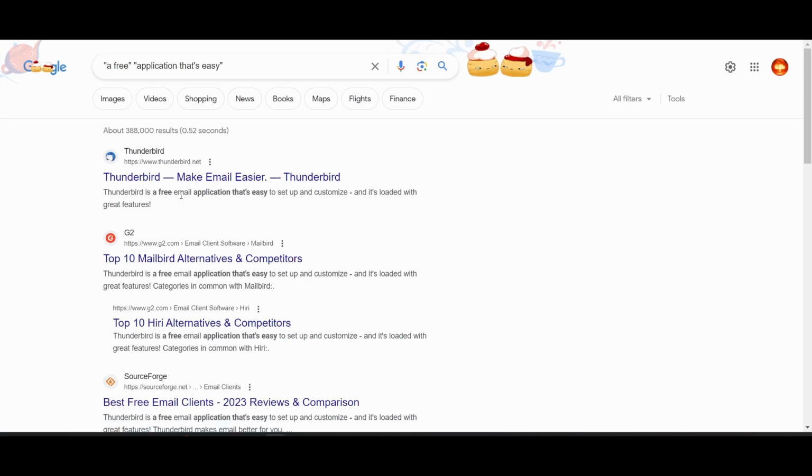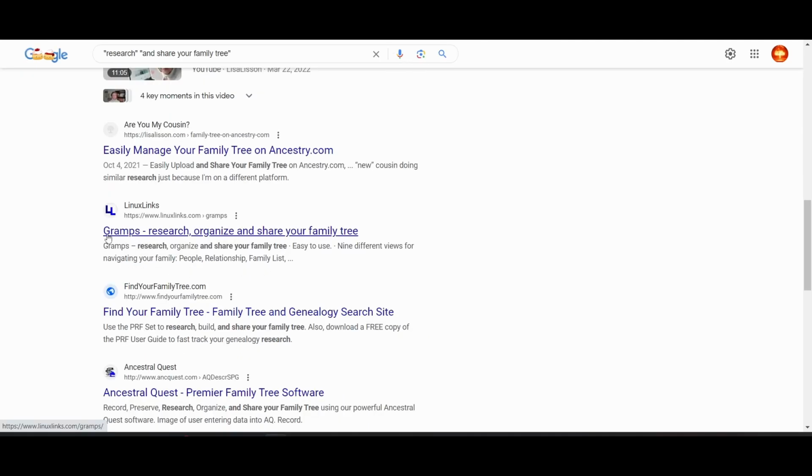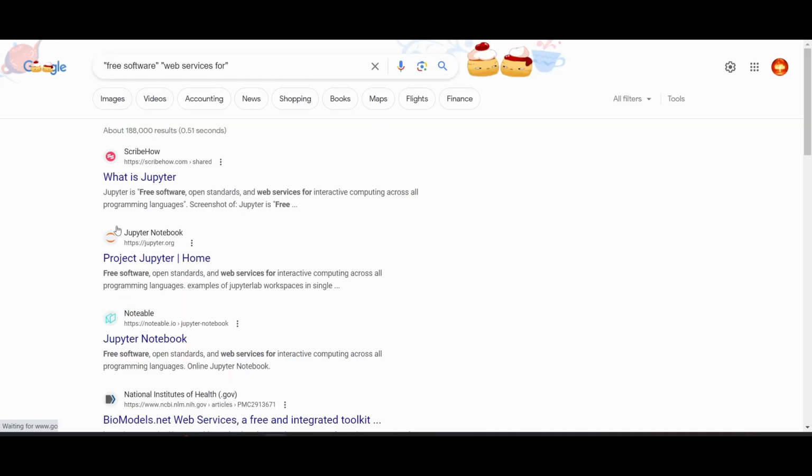Thunderbird is a free email application that's easy to set up and customize. Ramps: research, organize, and share your family tree. Jupyter: free software, open standards, and web services for interactive computing across all programming languages.